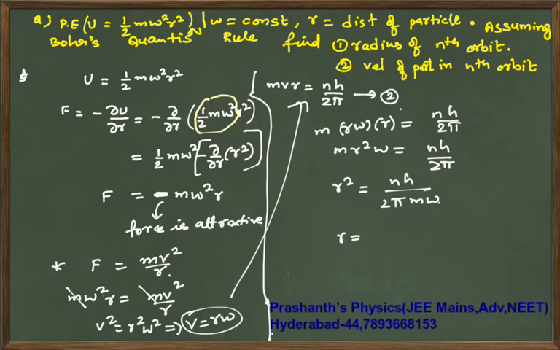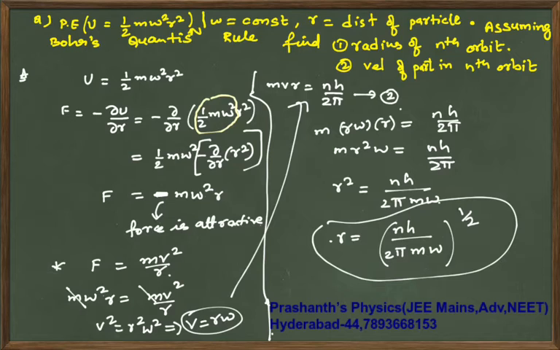Your r is nh by 2 pi m omega whole power 1 by 2. And your v value is v equal to r times omega, so that will become nh by 2 pi m omega power 1 by 2 times omega.